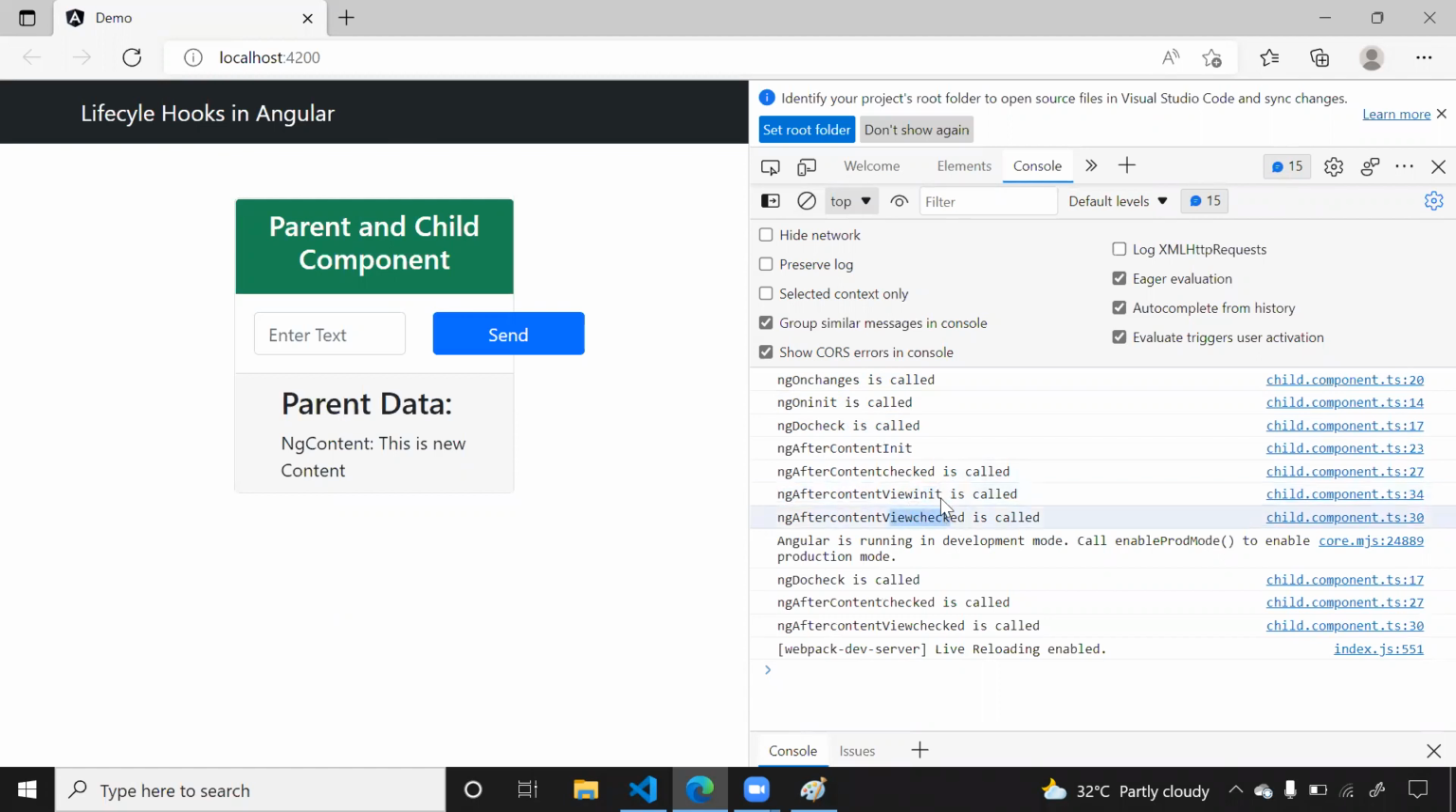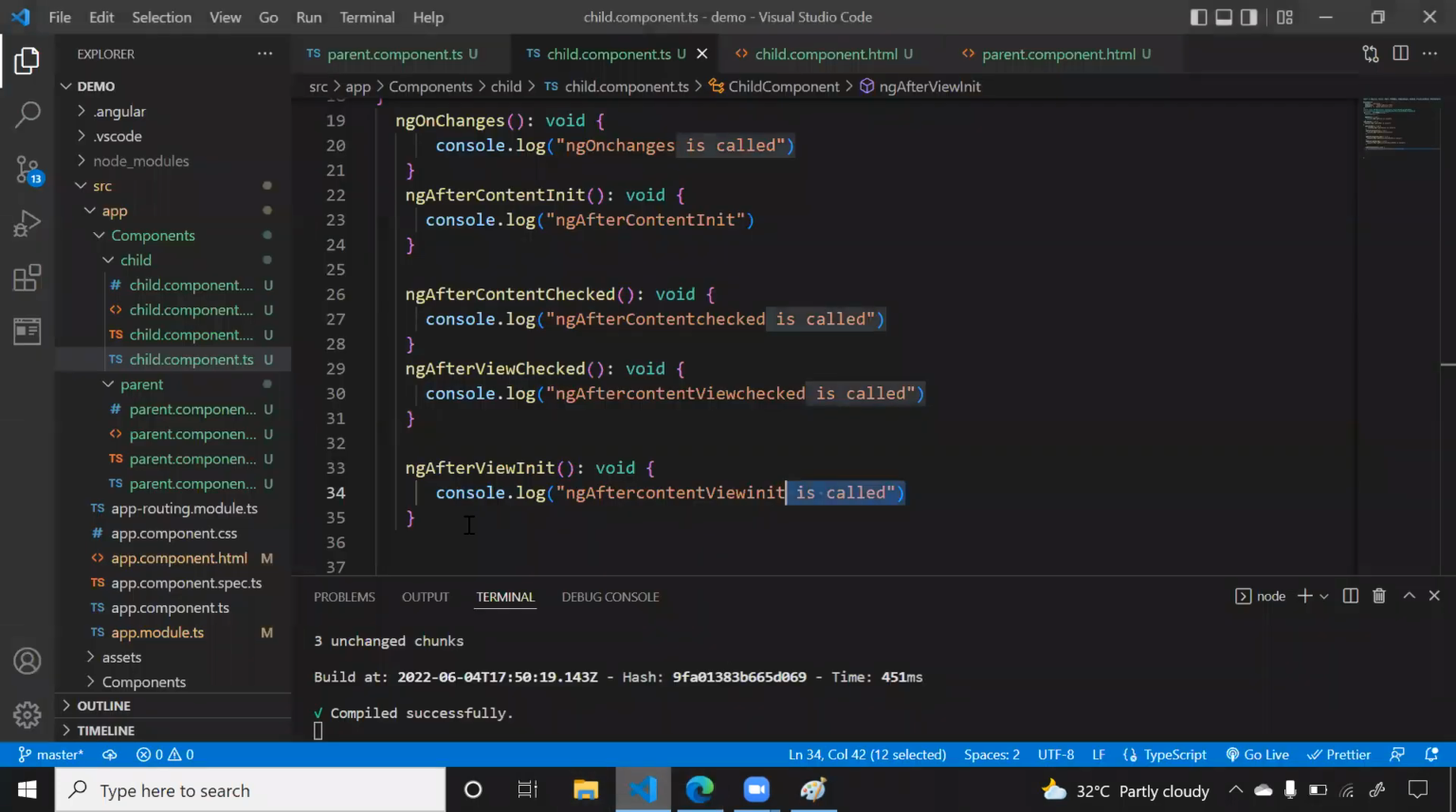Once your component is completely initialized, then it is called, and it is called whenever your child component got initialized completely. So these methods, we don't have any example to show this. So just remember, view init is called whenever your parent component is completely initialized. And checked is called whenever your parent plus its child components are also completely initialized. Okay, in the same way, last one we have ngOnDestroy.